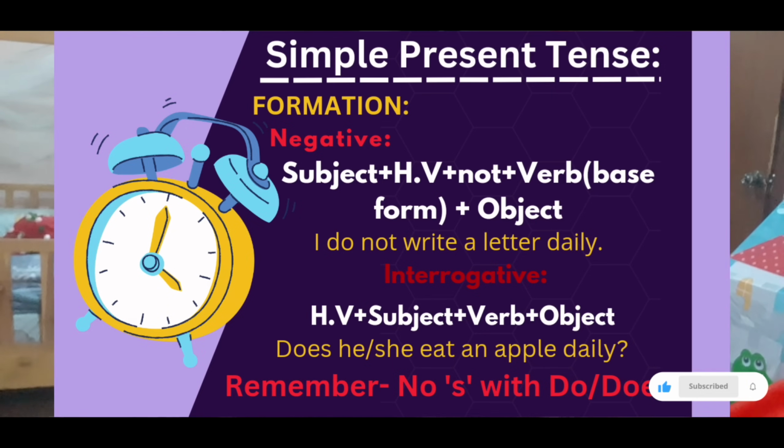Okay, let's talk about how we make the interrogatives. In case of interrogative, the helping verb will come at the beginning of the sentence: helping verb plus subject plus verb. For example, does it rain daily? Does he eat an apple daily? Along with a question mark at the end of the sentence. As I told you earlier, with do or does, there is no s with the verb base form.